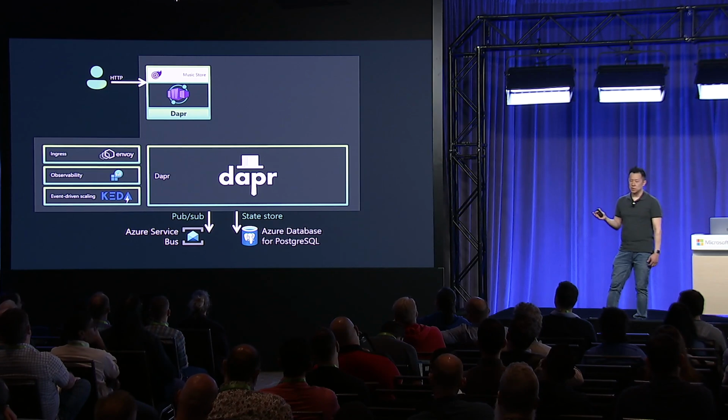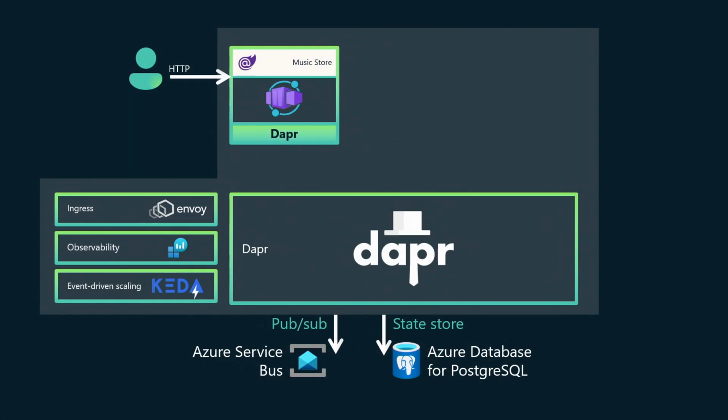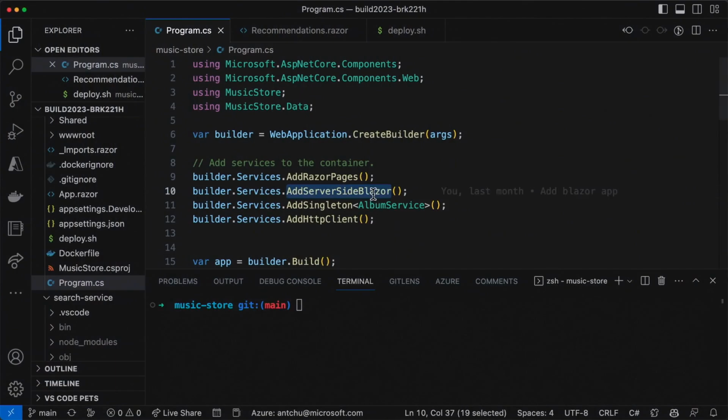And the container app that we're going to deploy is a web application that's the front end for a music store. Let's go to my machine here. Okay, so what I have here is an ASP.NET Core Blazor server application built on .NET 7, as you can see here. And it does two things.